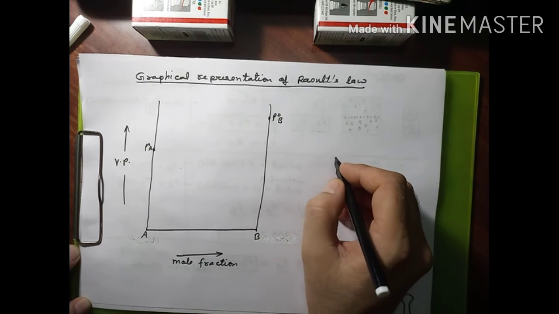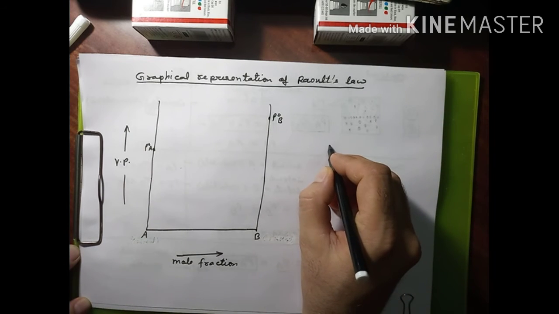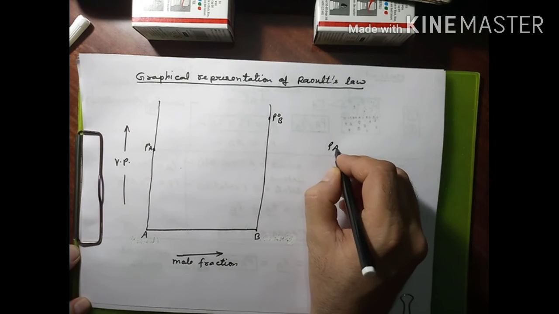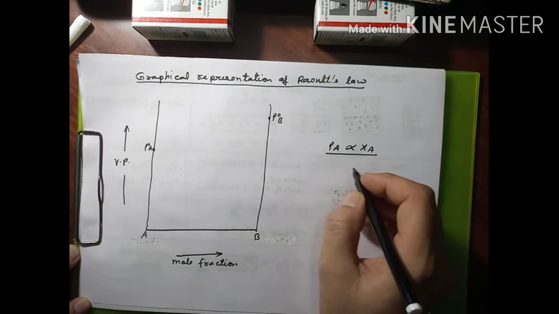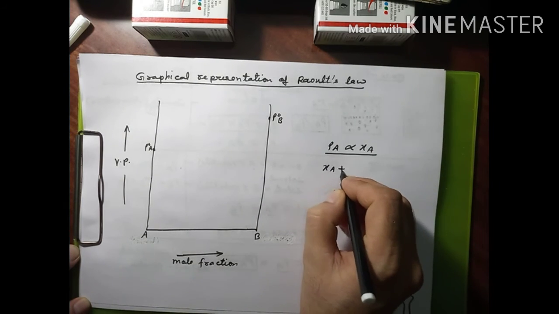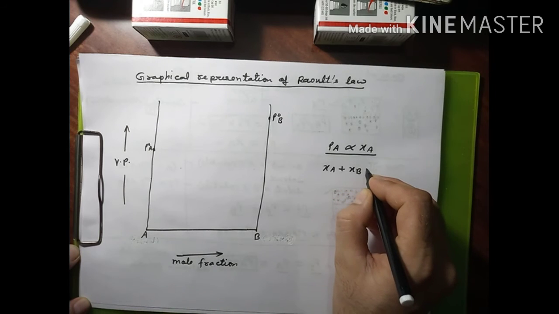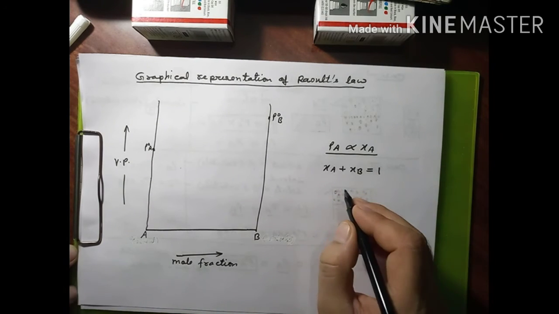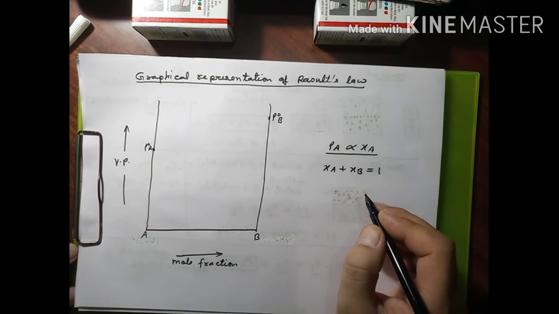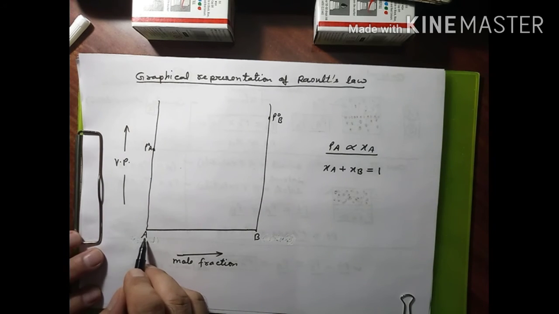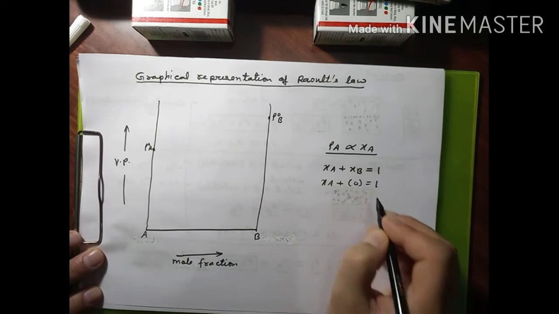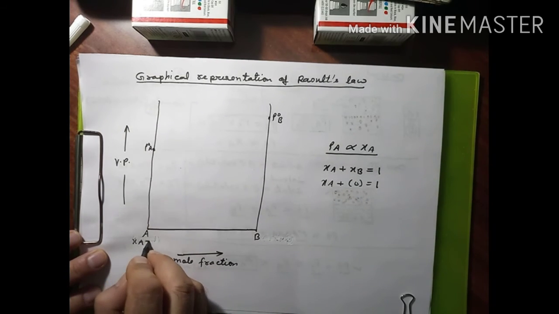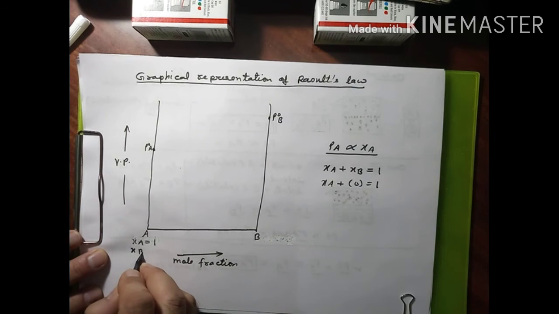As you know, Raoult's law says the partial vapor pressure of component A is directly proportional to the mole fraction. This you know very well. Second thing, the sum of the mole fractions of all the components in a solution is equal to 1, which I already described in my first session. Since I have taken component A in the pure form, component B is not there. It means XA plus 0 is equal to 1. It means at this point XA will be equal to 1 and XB will be equal to 0.